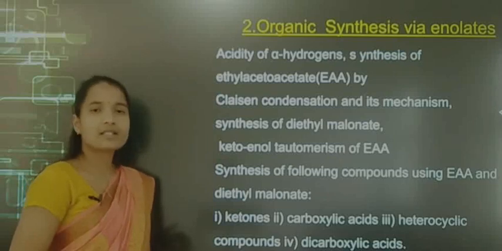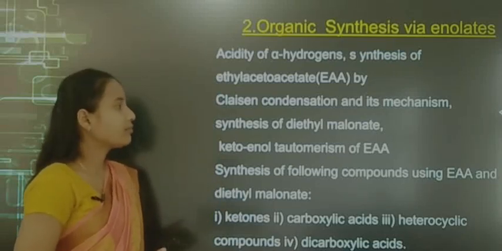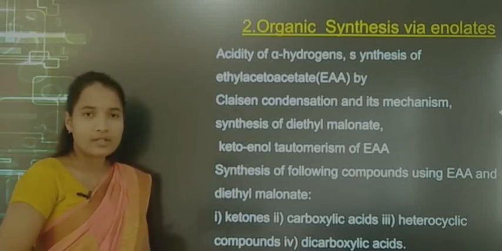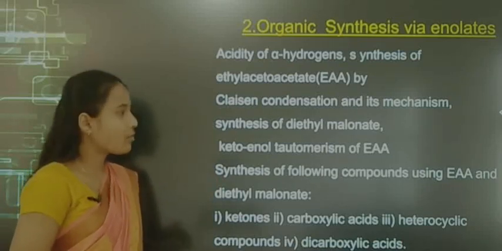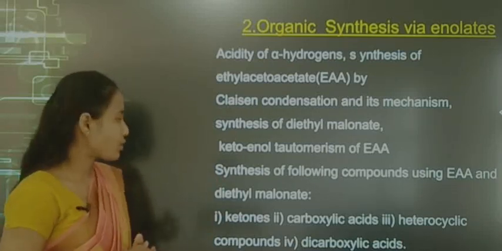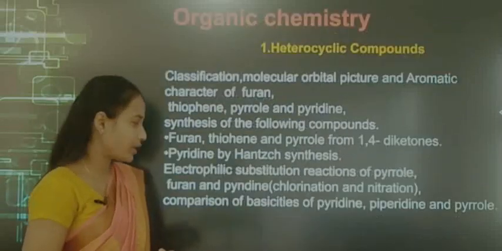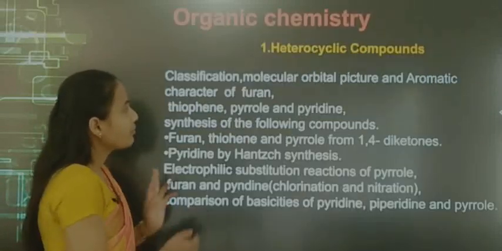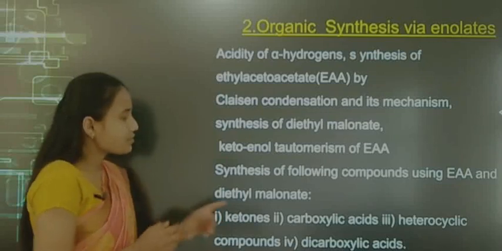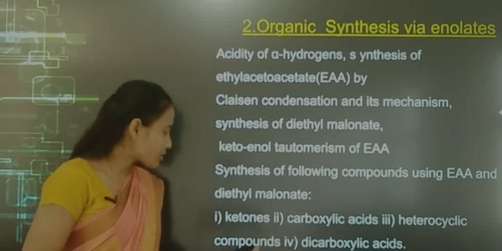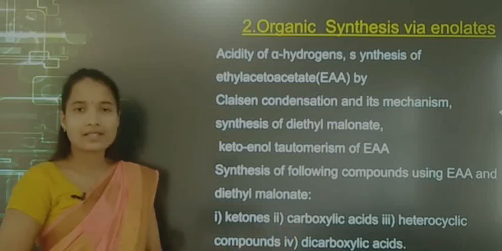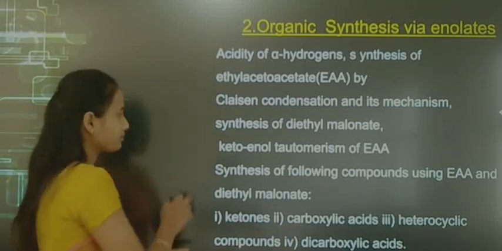Next is synthesis of diethyl malonate, keto-enol tautomerism of ethyl acetoacetate, and next the synthesis of compounds by using ethyl acetoacetate and diethyl malonate. So the syntheses are ketones, carboxylic acids, heterocyclic compounds as well as dicarboxylic acids.